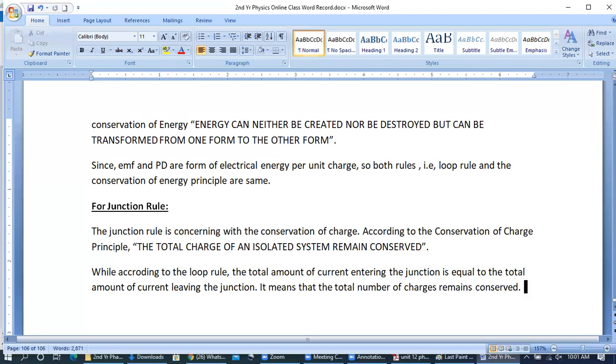Because the total current is same, there is no change in that. The total current entering or total current leaving is same, so there is no change in the number of charges, therefore we have the constant result. I hope you have got the understanding.